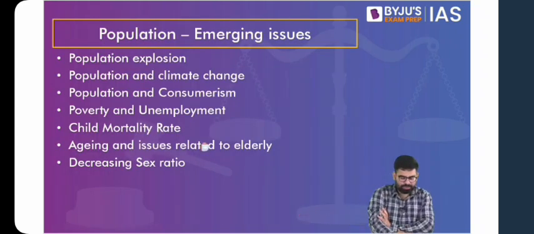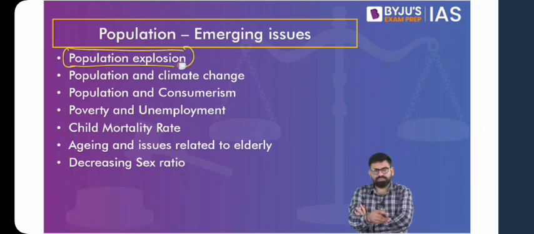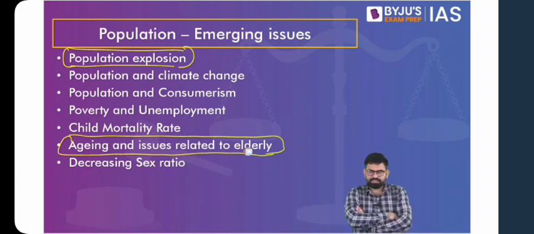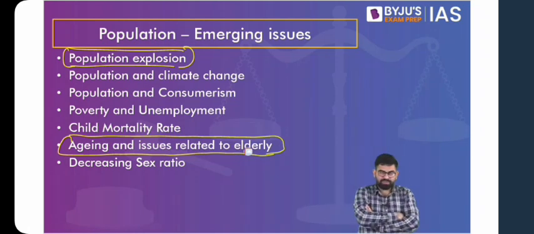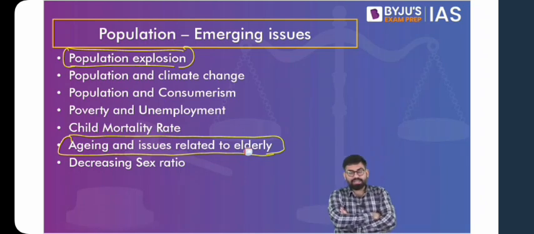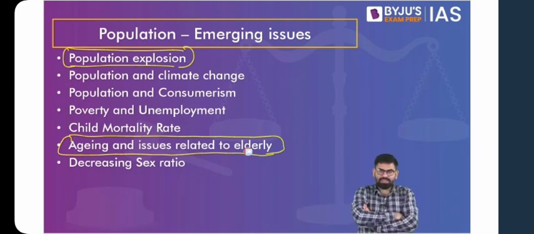So particularly population explosion, because this looks like it can be an issue in India. Then also the aging population. Because in India, we see that the majority of our population is young, and in that context we talk about the demographic dividend. But also in a few states in India, take the example of Kerala, you'll find that the number of elderly are increasing. So the issue related to aging and various issues related to the elderly.